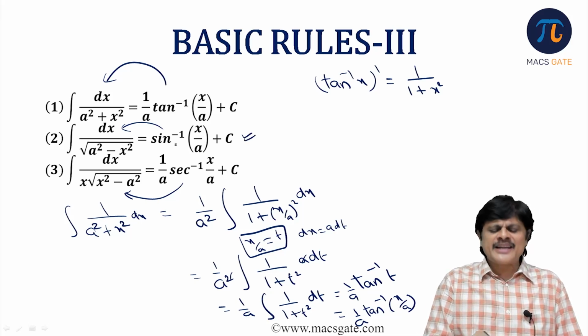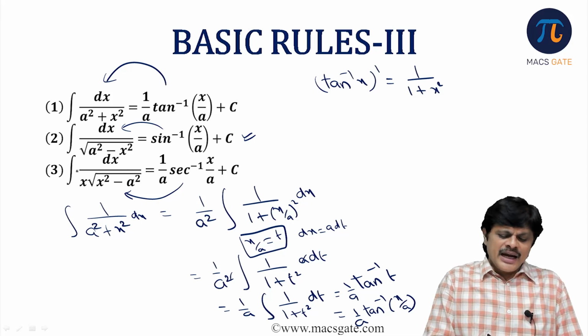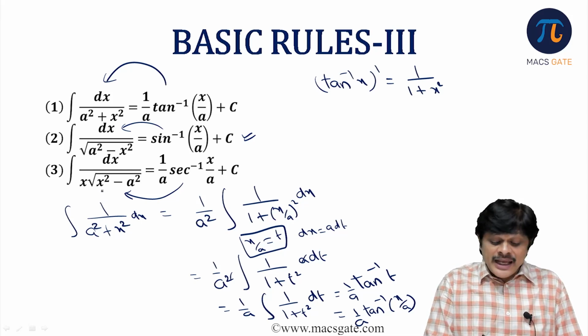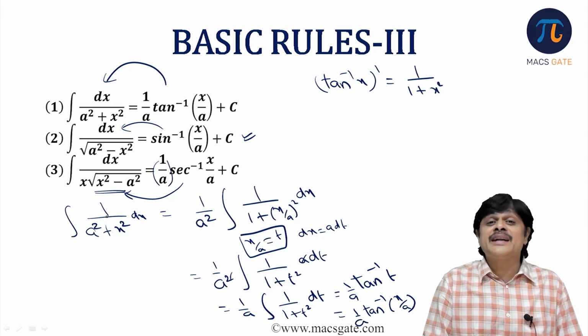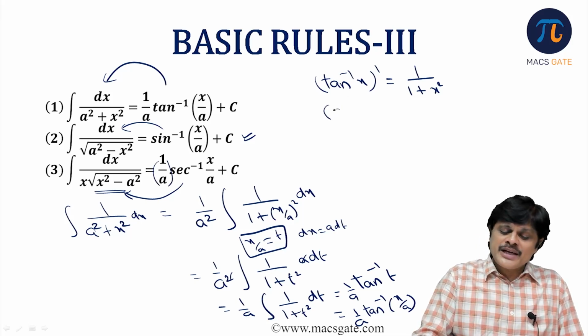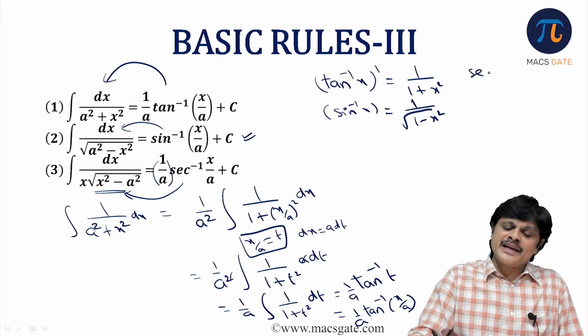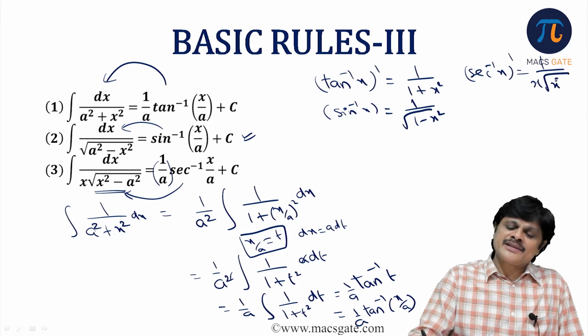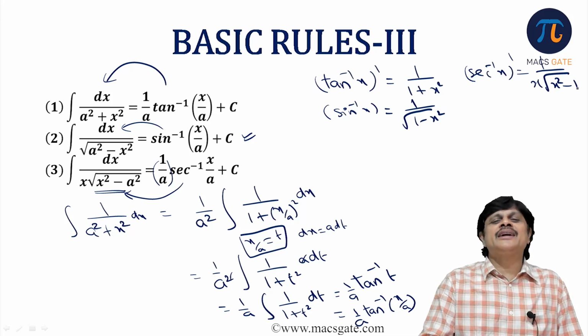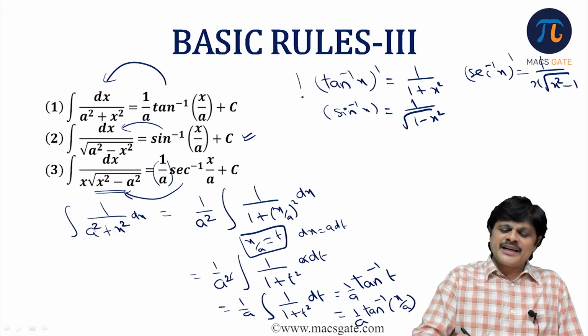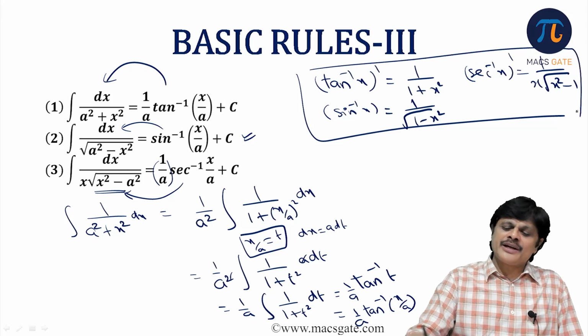Or you can also write it as minus cos inverse x by a. And integral dx by x root x square minus a square, here also you get this 1 by a factor extra: 1 by a into secant inverse x by a. See, the basic rules are, for sin inverse x the derivative is 1 by root 1 minus x square, and for secant inverse x, the derivative is 1 by x root x square minus 1. So that x by a factor you put in, accordingly you get the other result. Okay, that is the idea. So from these three basic derivatives you will get it.